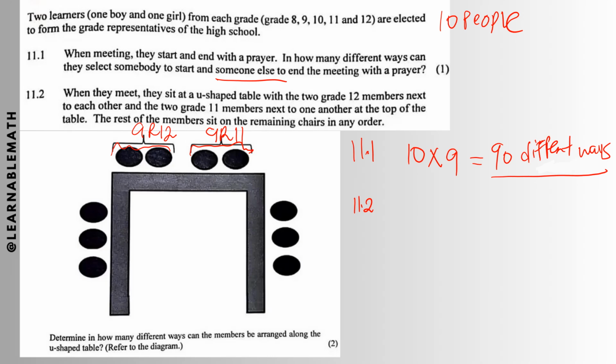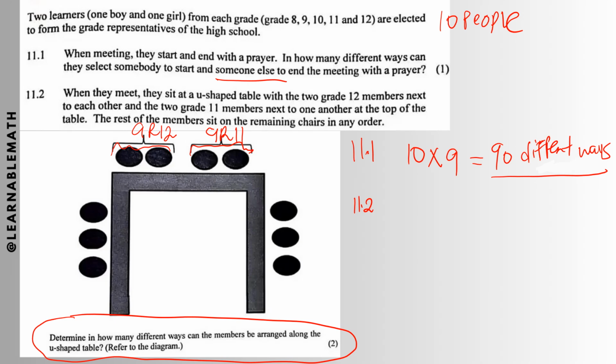The rest of the members sit on the remaining chairs in any order. The question, for 2 marks, is: determine in how many different ways can the members be arranged along the U-shaped table. Also here it's about how many choices we have.